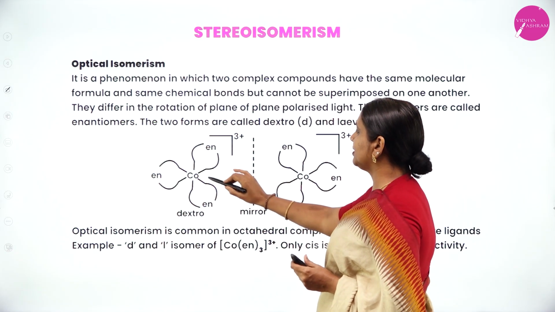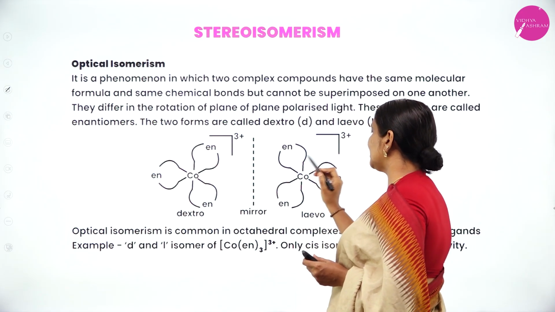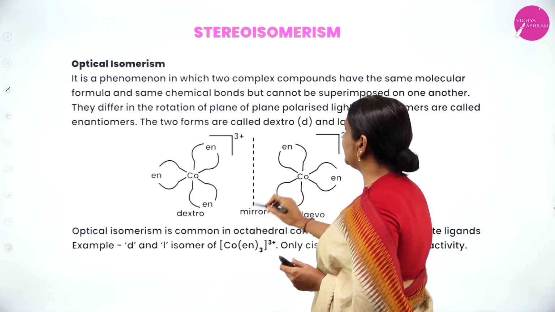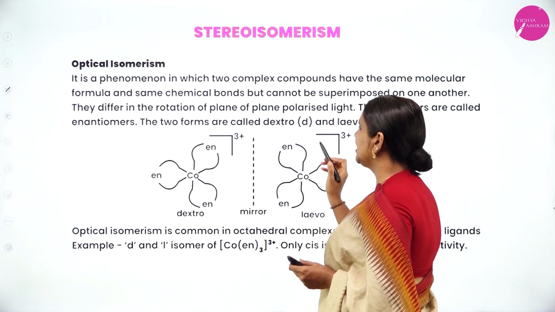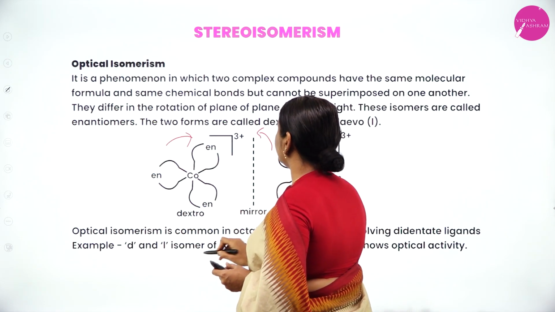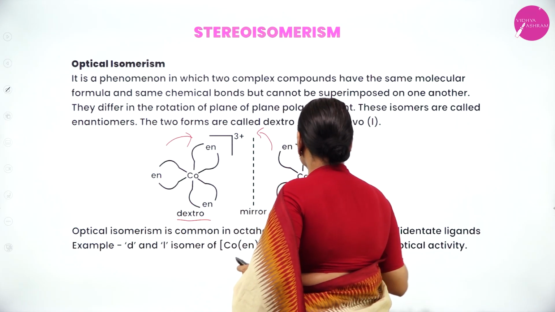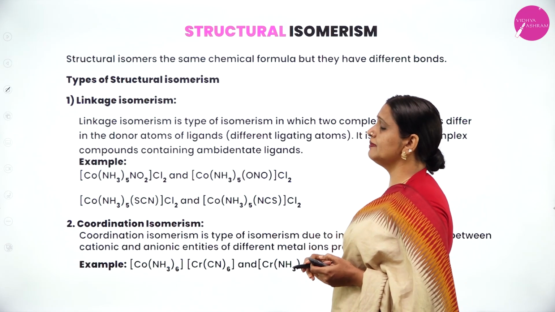Now, an example. Cobalt is attached with 3 en ligands. Here also cobalt is attached with 3 en. When you keep a mirror, they are non-superimposable mirror images. Therefore, they are called stereoisomers. It rotates to the right and it rotates to the left. Therefore, it is called dextro and it is called what? Levo. So, this is about optical isomerism.